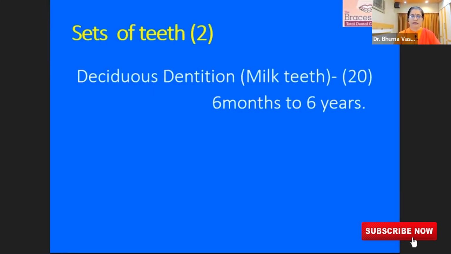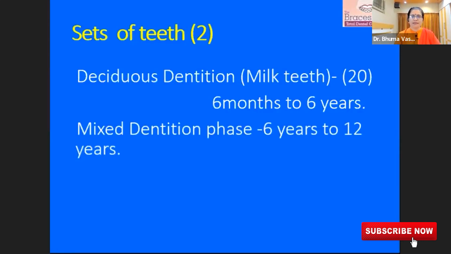Go back to basics. We have 2 dentitions. One is deciduous dentition. This consists of 20 teeth, which erupt at the age of 6 months to 6 years. I know that all the established doctors who are so wise don't need this basic information, but this lecture will be also seen by other people. So I'm going to the basics here, that the deciduous dentition or the milk teeth, we have 20 teeth. The infant begins with the eruption of baby teeth at the age of 6 months to 6 years. By the time the child is 6 years, all the baby teeth are present.